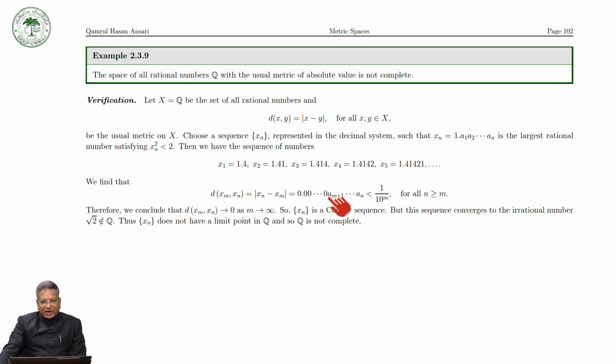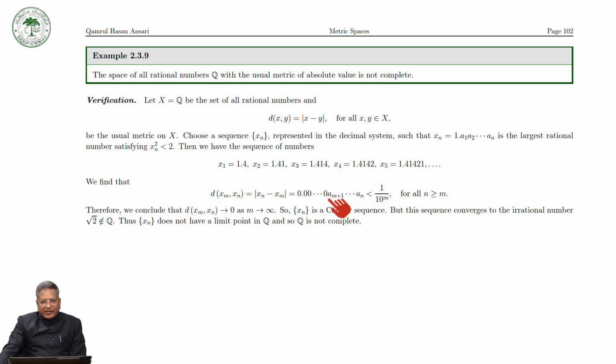But then you will have a(m+1) going up to an. But this term is less than 1 over 10 raised to the power m, because this is the mth place. So this is 1 over 10 raised to the power m.